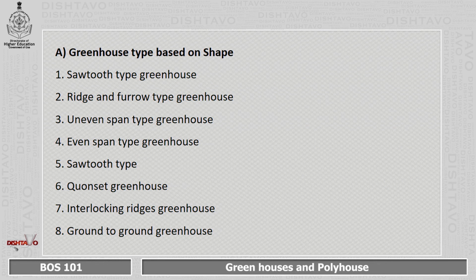Greenhouse type based on shape. The first is sawtooth type greenhouse, second ridge and furrow type greenhouse, third uneven span type greenhouse, fourth even span type greenhouse, fifth sawtooth type, sixth quonset greenhouse, seventh interlocking ridge greenhouse, eighth ground to ground greenhouse.